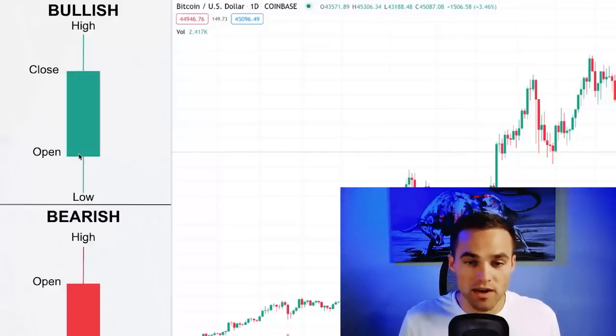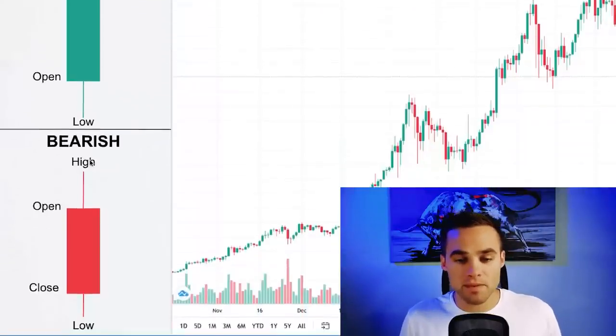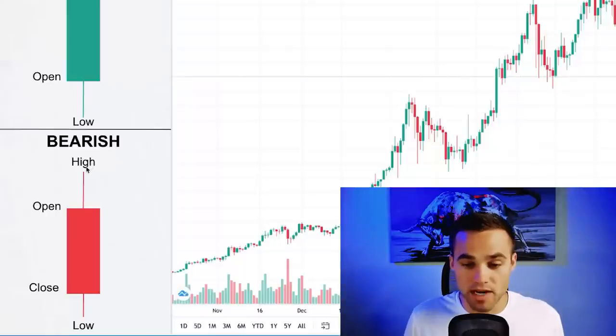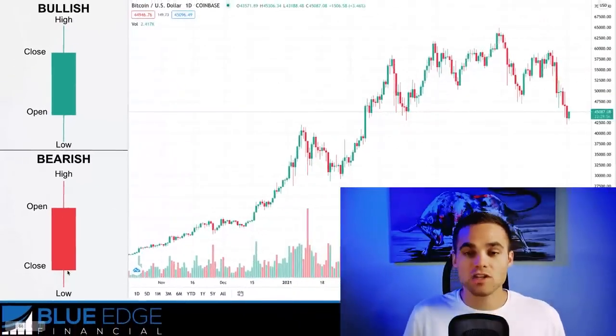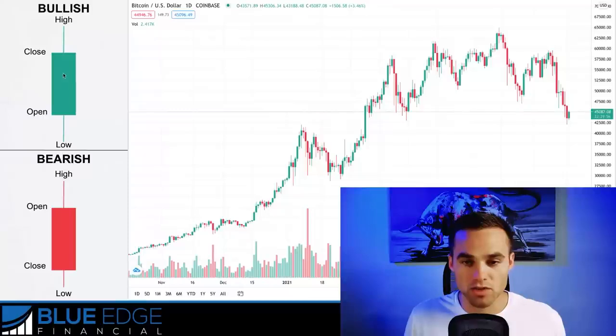Okay, so if it opened here and it closed here, it printed a green candle, which is a bullish candle, which basically means that there were more buyers in the market than sellers. Now, on the opposite side, we have bearish candles, which are represented by red generally, where you can see, again, we have the high, the low, the open is here, and the close is here. So it means that at the start of the day, price was here. At the close of the day, the price was here, so it was less. So this is a bearish candle or a downward candle. This would be an upward candle or a bullish candle.